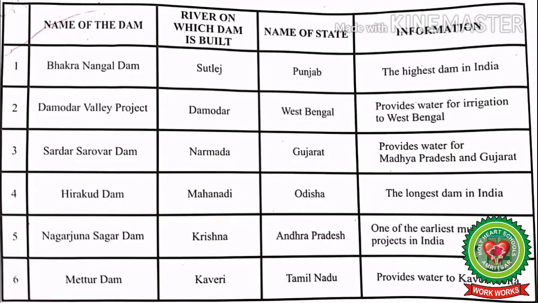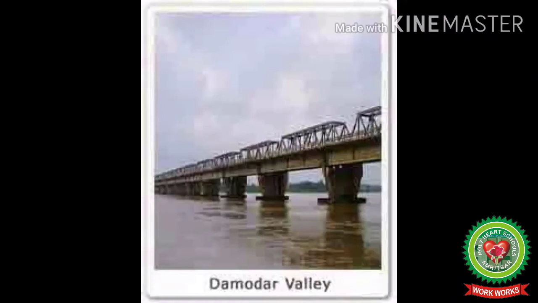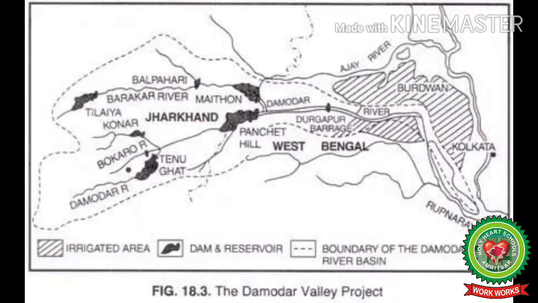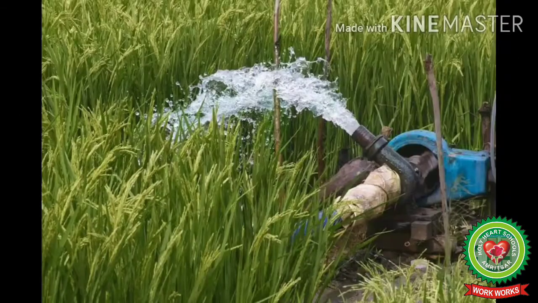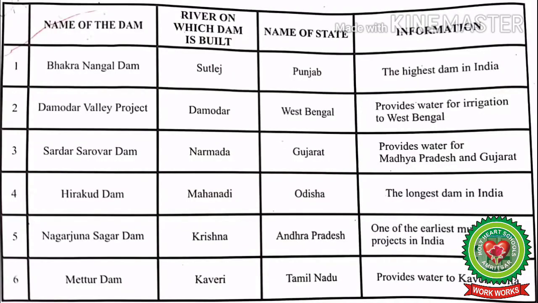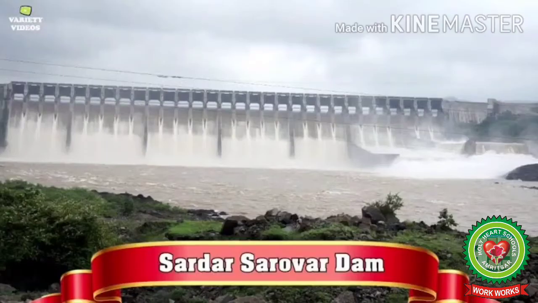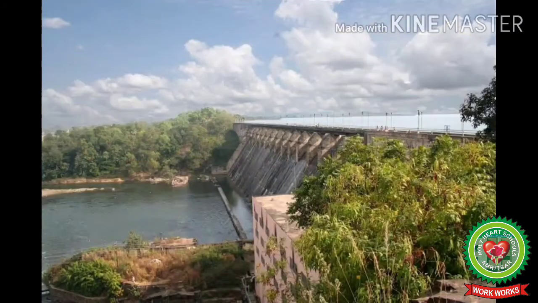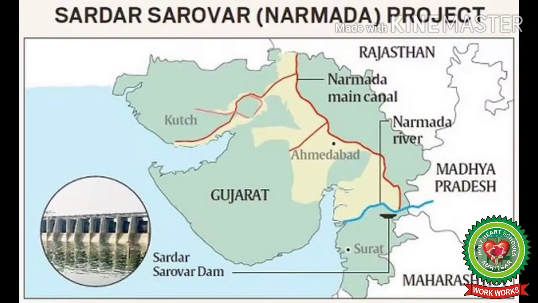Next is Damodar Valley Project. The Damodar Valley Project is built on the river Damodar in West Bengal. It provides water for irrigation to West Bengal. Next is Sardar Sarovar Dam. Sardar Sarovar Dam is built on the river Narmada in Gujarat. It provides water for Madhya Pradesh and Gujarat.